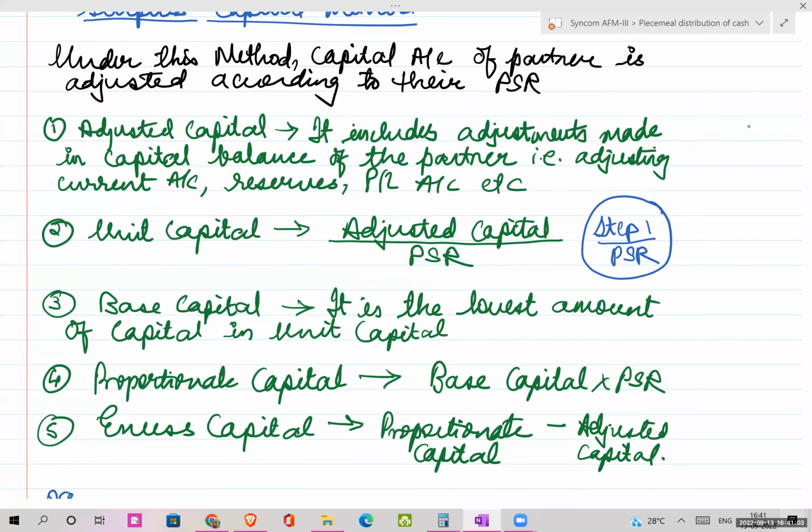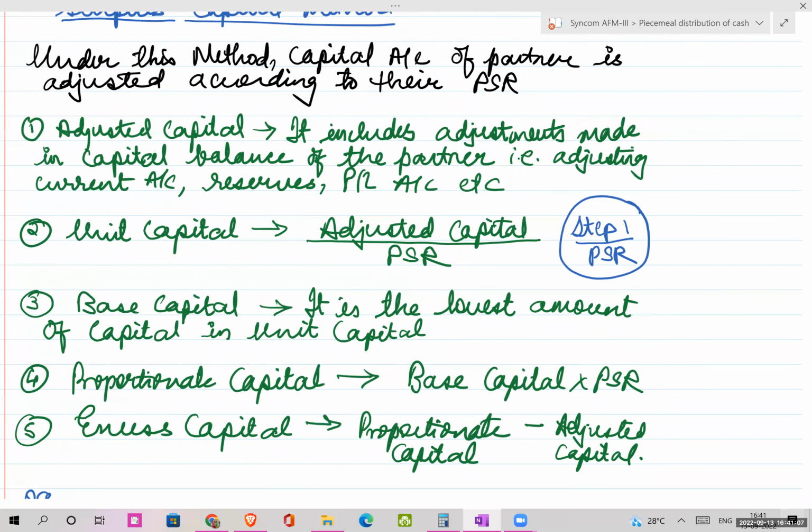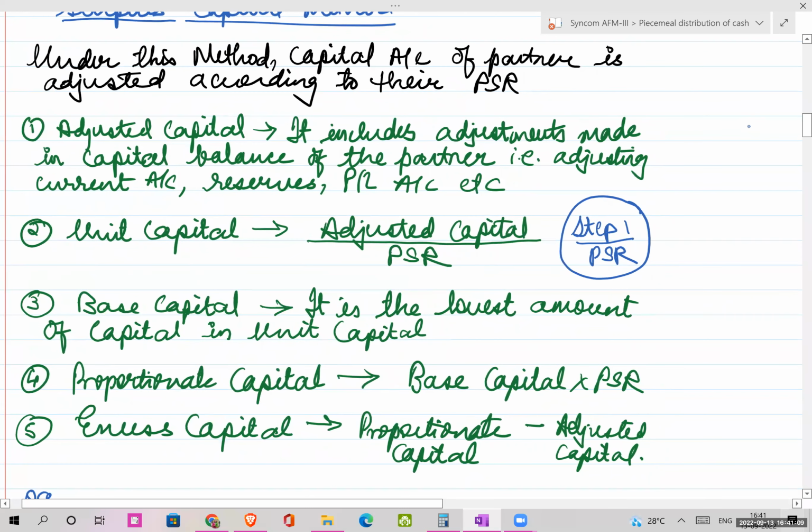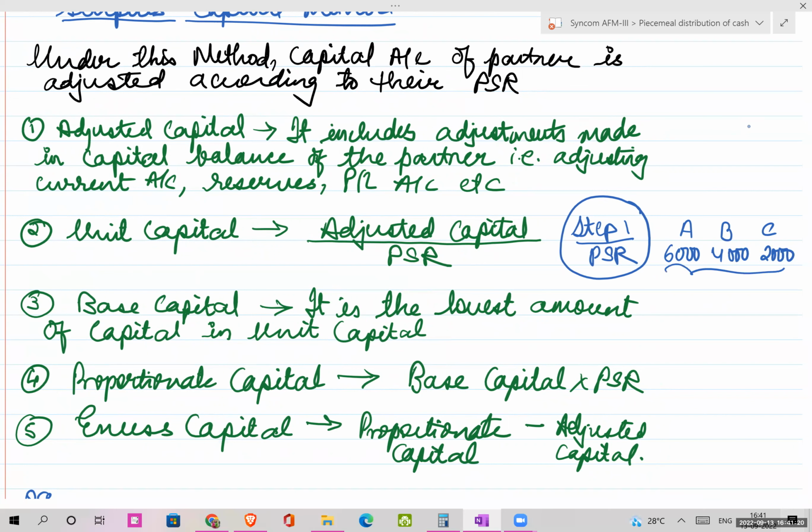Then comes the base capital. Base capital is very simple. It is the lowest of the unit capital. So if I have 3 partners A, B, C, and their unit capital is say 6,000, 4,000 and 2,000, how will we get the base capital? Lowest of the unit capital. Out of these 3, this is the lowest figure, so this will be called the base capital. It is the lowest amount of capital in unit capital.